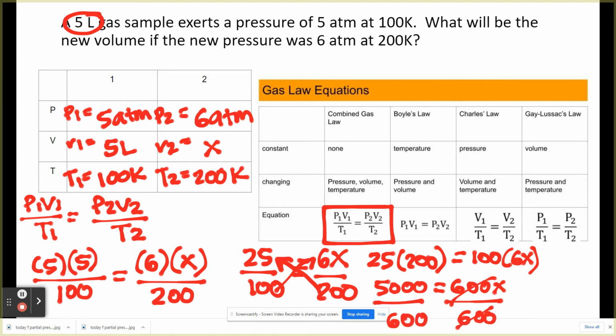This disappears. X, therefore, is simply, and let's get a calculator just to be sure, 8.33. And what will be the unit? Again, since we're looking for V2, this has to be L. See it? And that's how you solve it. So again, look closely, guys. Since we're not missing anything, that's the final answer.